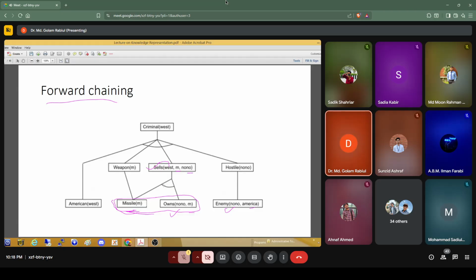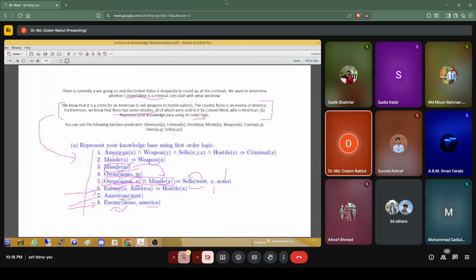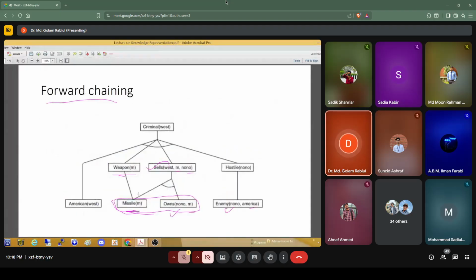Now weapon M: there is missile M, and missile x is weapon x, so missile M is weapon M. And another, Nono is an enemy of America. So what does it imply?